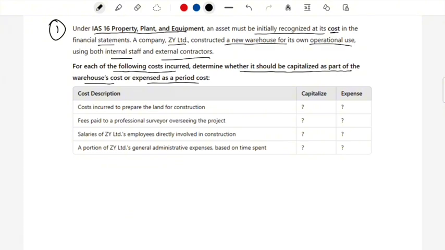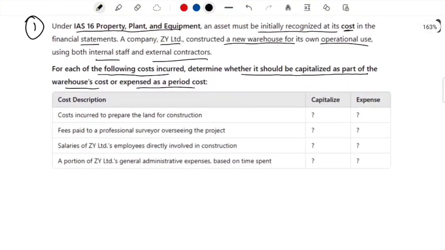So let's look at cost number 1, which is the cost incurred to prepare the land for the construction. What do you think? Should it be capitalized? Of course it should be capitalized, because if we do not have the land for construction, which is unprepared land, how will we be able to do the construction, right? Fees paid to the professional surveyor overseeing the project. Capitalize, yes, because without their expertise, we would not be able to have a fully planned project.